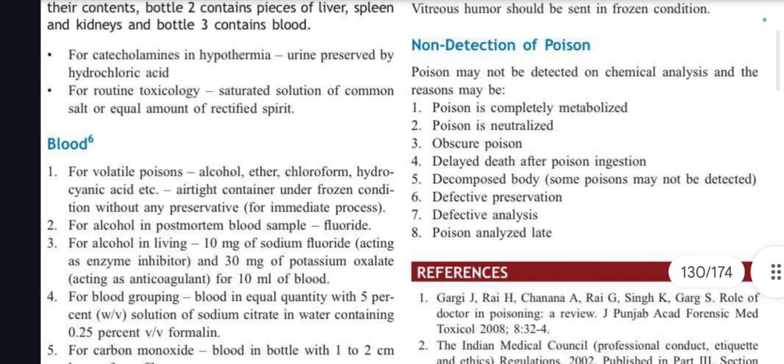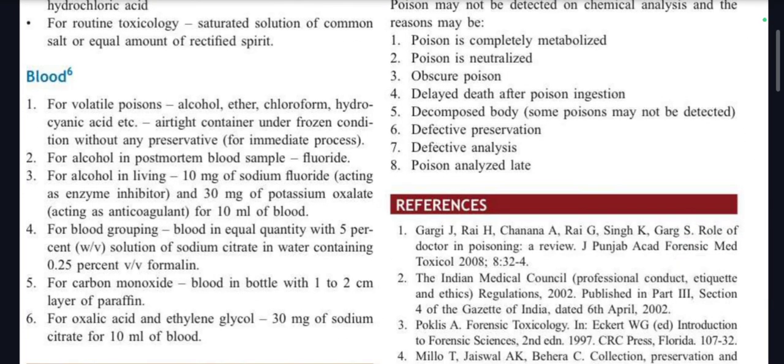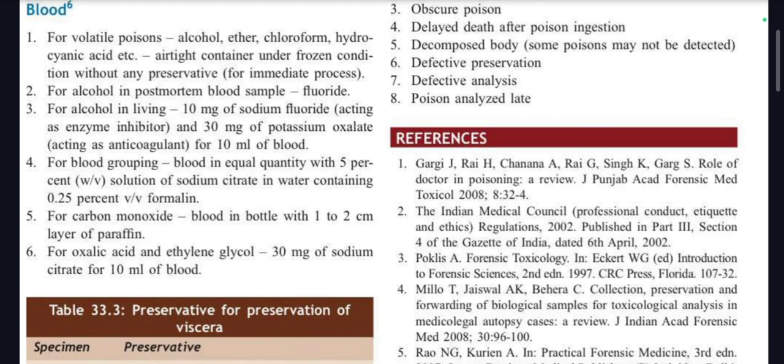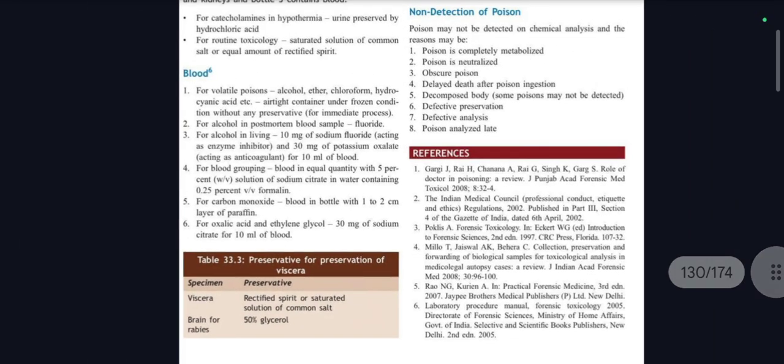Now non-detection of poison. Poison may not be detected on chemical analysis and the reasons may be. So what are the reasons under which poison may not be indicated or detected? Poison is completely metabolized in body. Poison is neutralized. Obscure poison. Delayed death after poison ingestion, decomposed body, some poisons may not be detected, defective preservation, defective analysis, and poison analyzed late. So these are the few features which lead to the non-detection of poison.